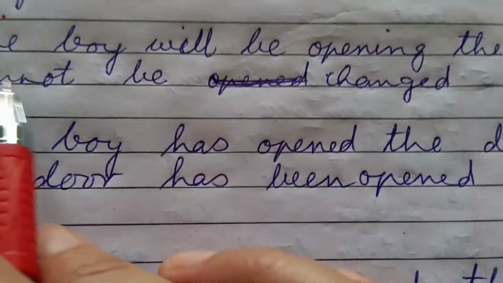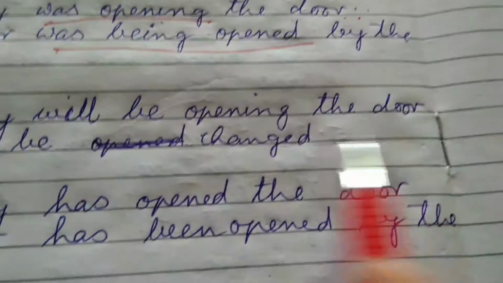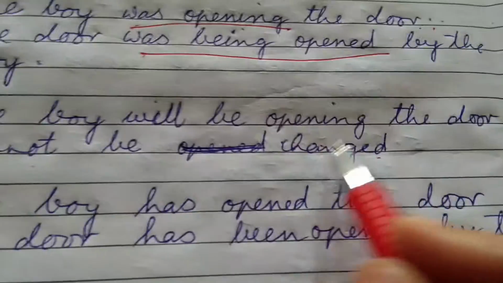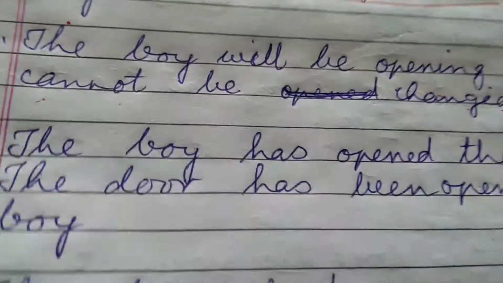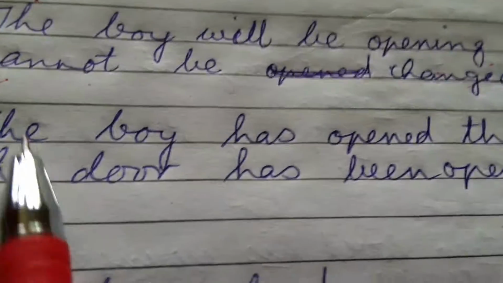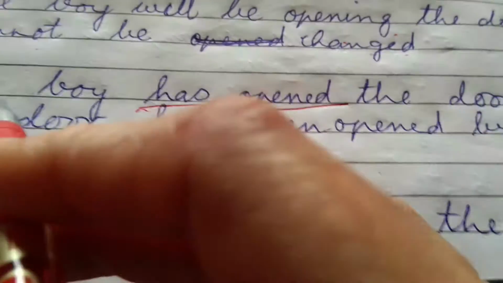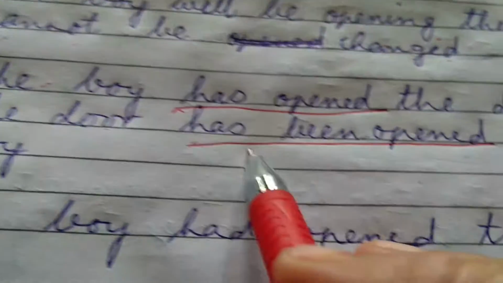Number 6, the boy will be opening the door. I told you that future continuous cannot be changed. This is future continuous and it cannot be changed into passive form. So now comes present perfect. The boy has opened the door. Same, rest is same, only verb is changing all over. The door has been opened.